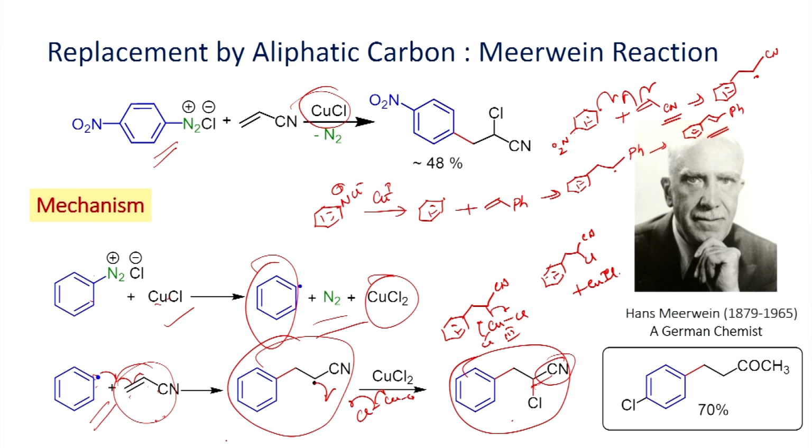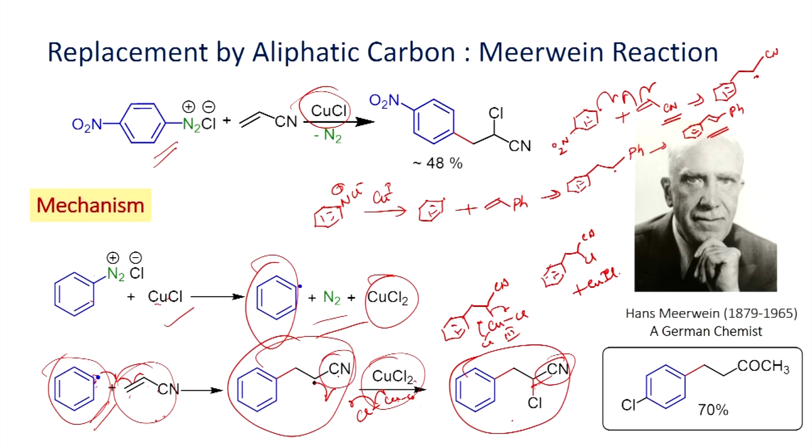On the other hand, if you remember earlier, if you have the radical, this radical also can undergo reaction with, for example, in this case copper 2 chloride, and you will get the chlorobenzene. We have seen the Sandmeyer reaction. Whenever you have the diazonium salt, when you react with copper 1 chloride, you will be able to have the radical intermediate and copper 2 chloride. That copper 2 chloride again reacts with the radical intermediate, then you get the chlorobenzene or aryl chloride as a product, where you regenerate the copper 1 chloride.